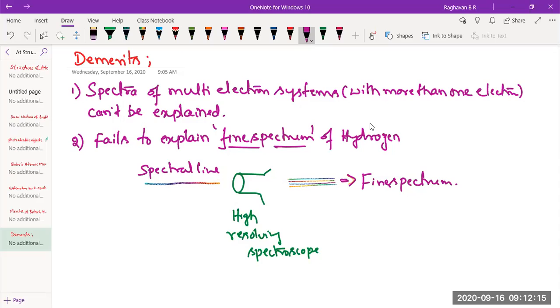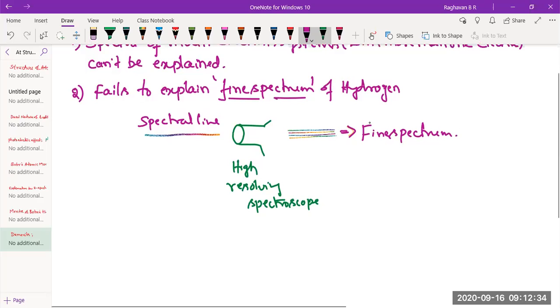If you ask Mr. Bohr how each spectral line is made up of many spectral lines, he couldn't explain that. Later it was explained by considering the spin of the electron and all such phenomena. At that time he was not able to explain that. That is called fine spectrum.